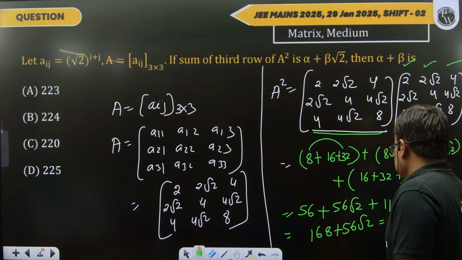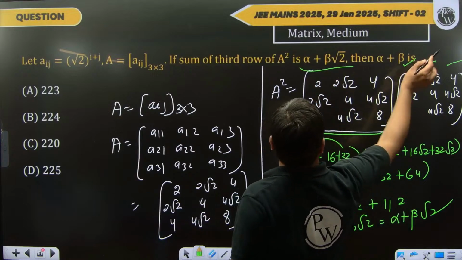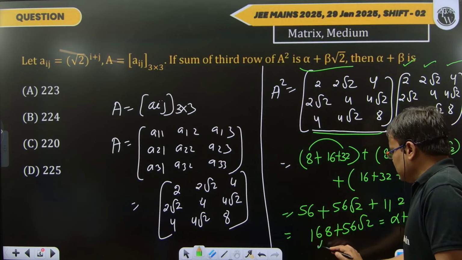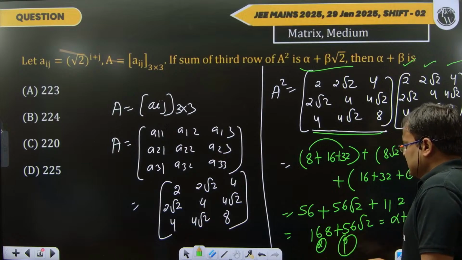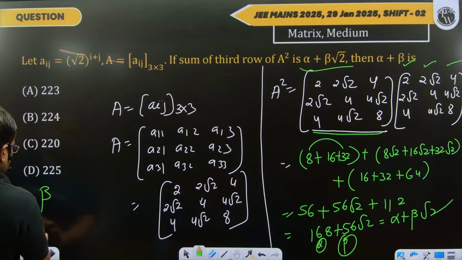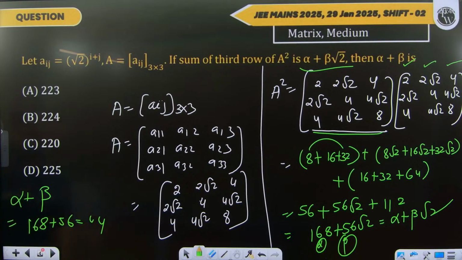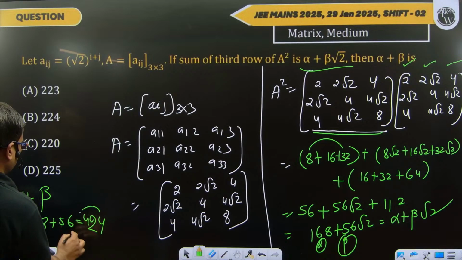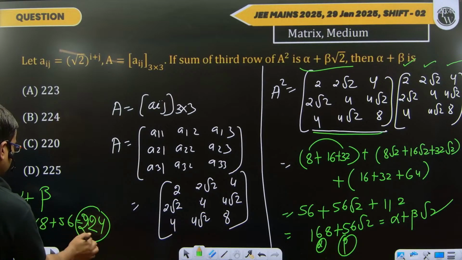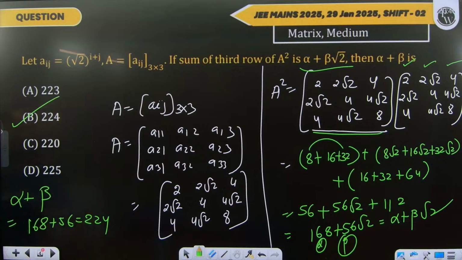Okay, now you just compare the b root 2 terms. Then what you want? You want alpha plus beta, means this is our alpha and this is our beta. So you just take the sum of this one. So here alpha plus beta is how much? You want only 168 plus 56, you get 224. So the answer is option B, that is 224.